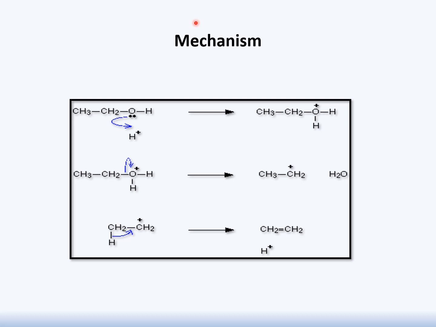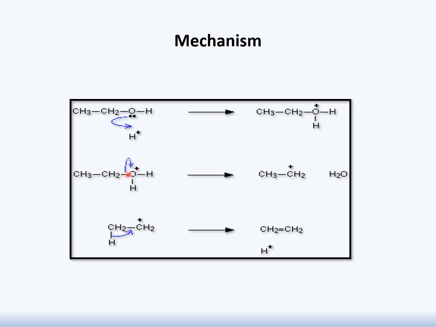Class, in order to understand how dehydration of alcohol is responsible for the synthesis of alkene, let's discuss its mechanism. It basically consists of three steps. In the first step, there will be an attack of a proton on oxygen, which contains an unshared electron pair. As a result of this attack, a product is formed which is a protonated alcohol. This protonated alcohol has a weak C-O bond.